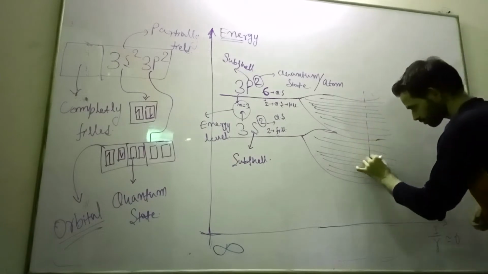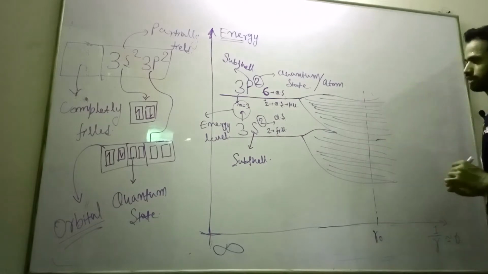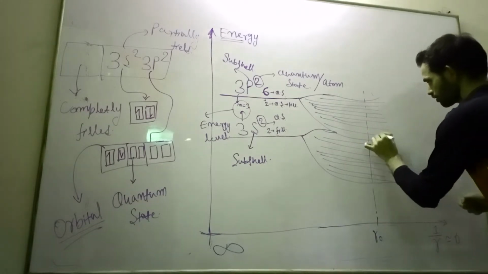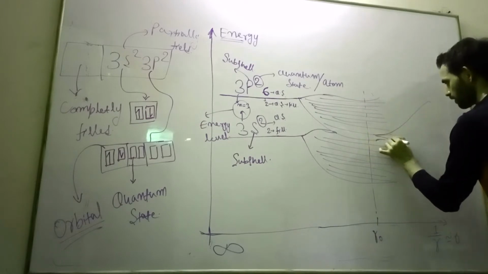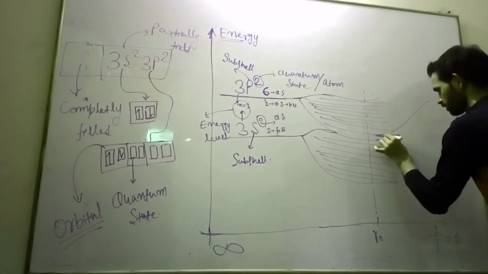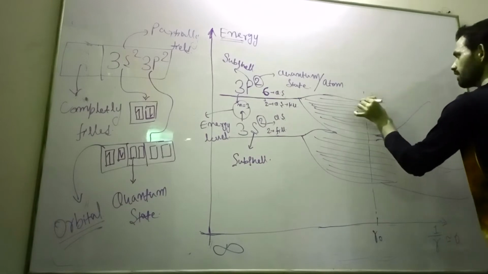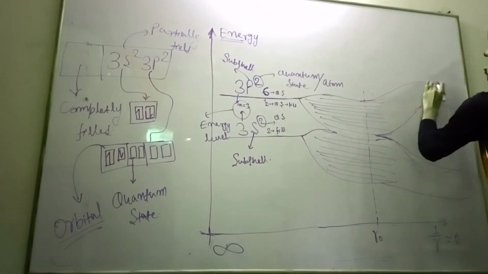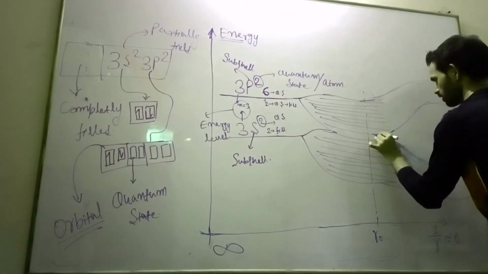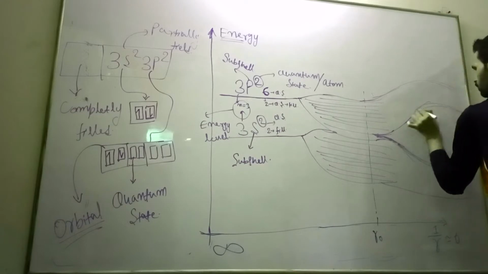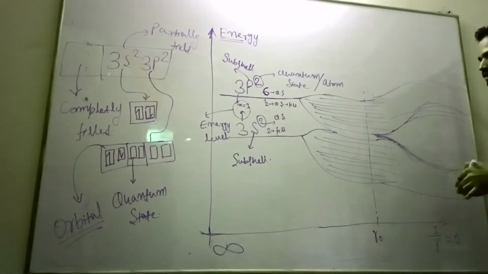Now here after some distance, after this is what? Interatomic distance. Okay, so after some interatomic distance, these will get split into 2 parts. Okay, so lower energy level and upper energy level. So this point, from here, these are after interatomic distance.